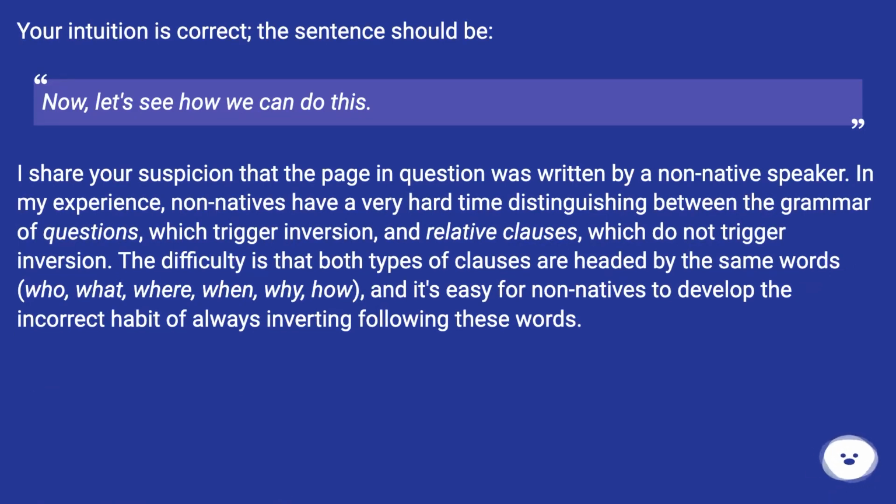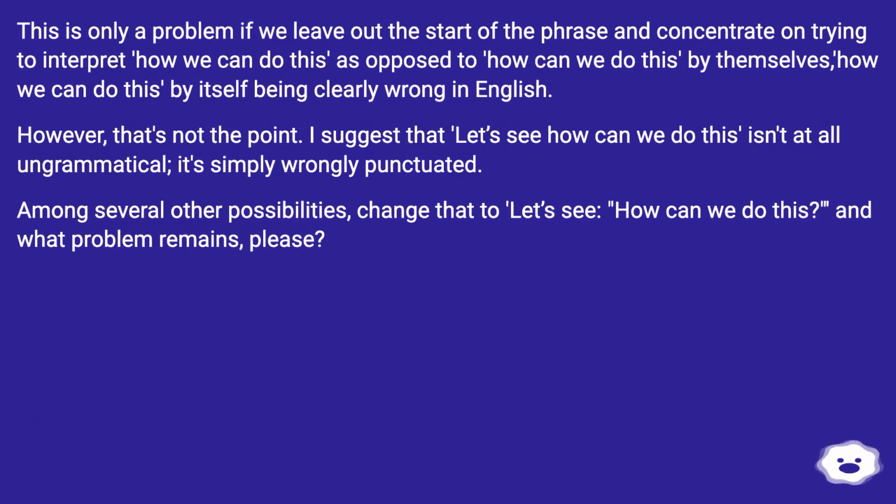In my experience, non-natives have a very hard time distinguishing between the grammar of questions, which trigger inversion, and relative clauses, which do not trigger inversion. The difficulty is that both types of clauses are headed by the same words: who, what, where, when, why, how, and it's easy for non-natives to develop the incorrect habit of always inverting following these words. This is only a problem if we leave out the start of the phrase and concentrate on trying to interpret "how we can do this" as opposed to "how can we do this" by themselves, "how we can do this" by itself being clearly wrong in English.